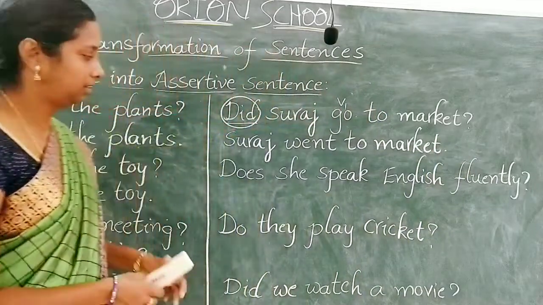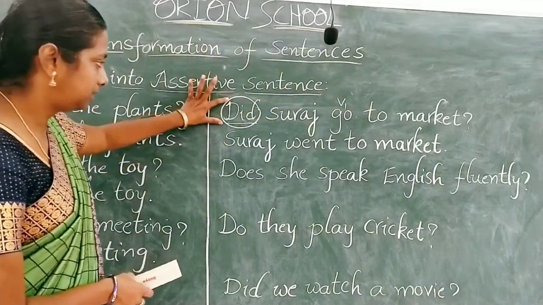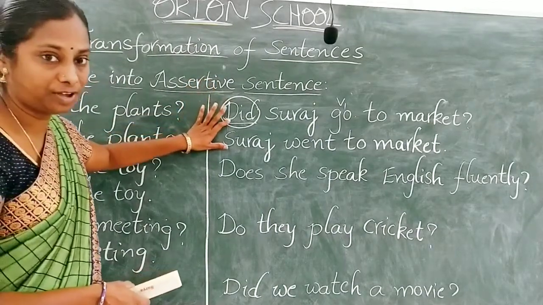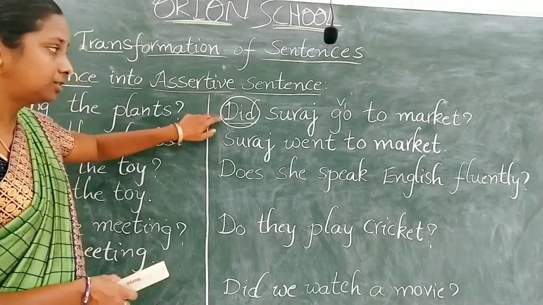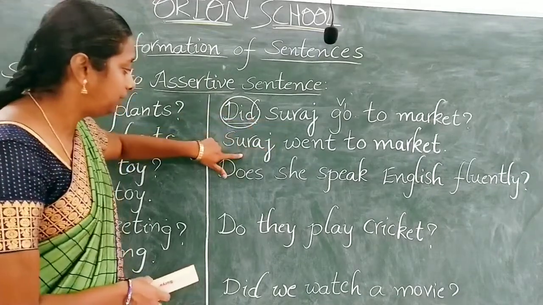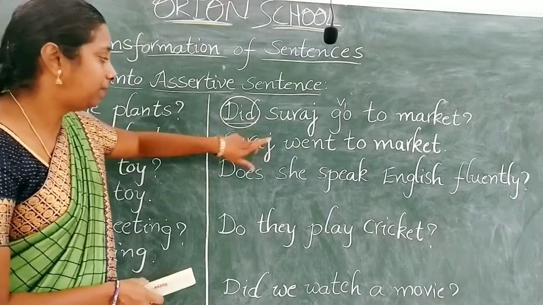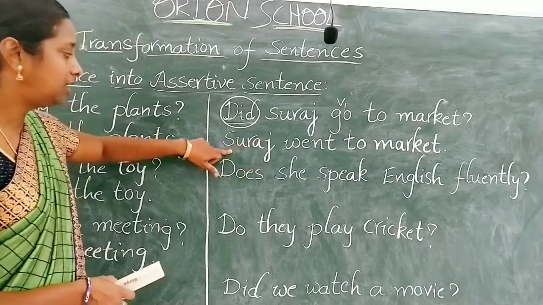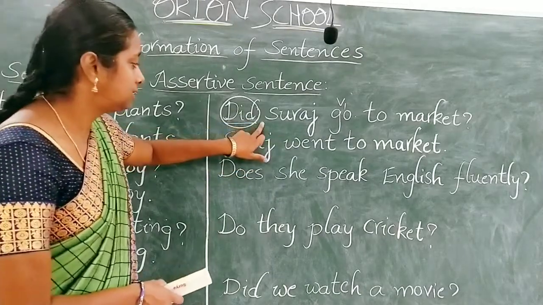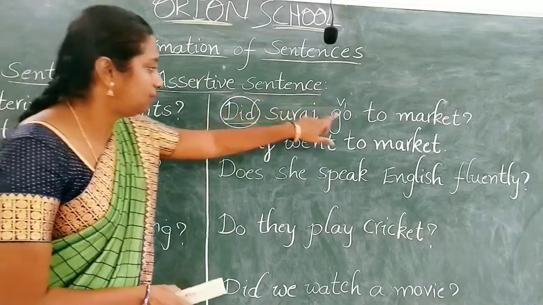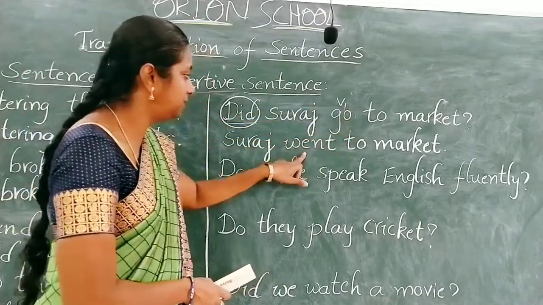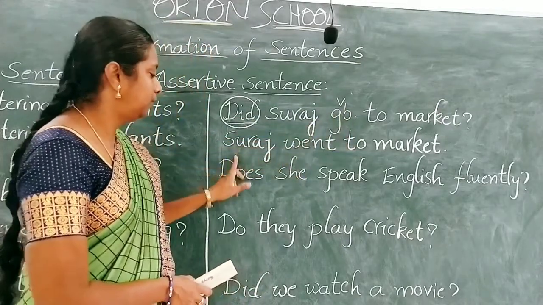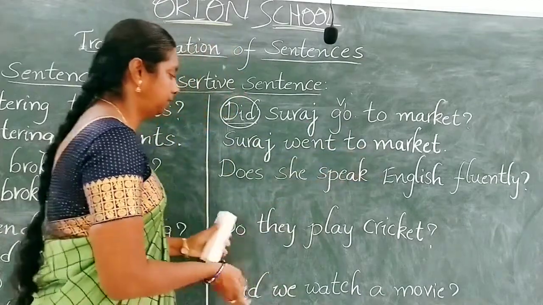Have you understood? See, what did we do here? This is the simple past tense. How do I know that this is the simple past tense? So we have V2 form here. The question started with did. So it is V2 form. So in the interrogative sentence, we started with the helping verb, but in the assertive sentence, we have to start with a subject. So what is the subject here? Suraj. So here it is in V2 form. So we changed the main verb. The main verb is given in V1 form here, but we changed it into V2 form. Suraj went to market. So next one.